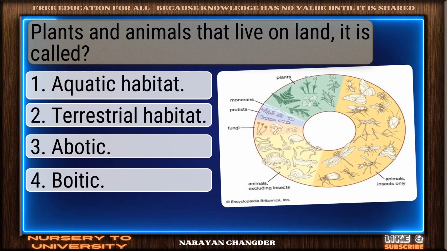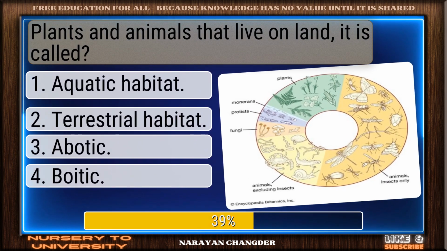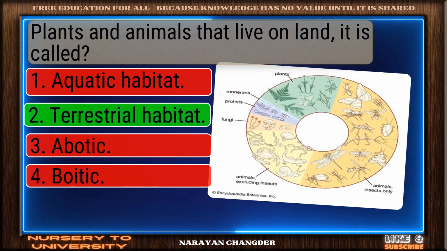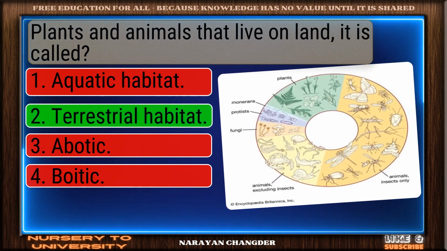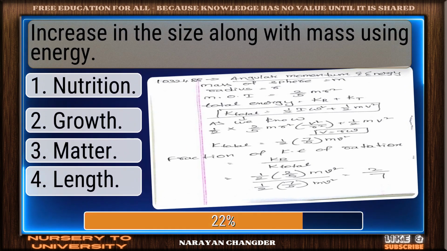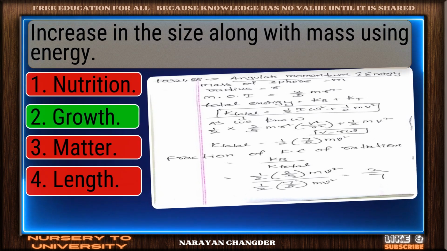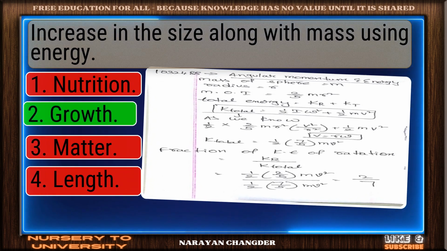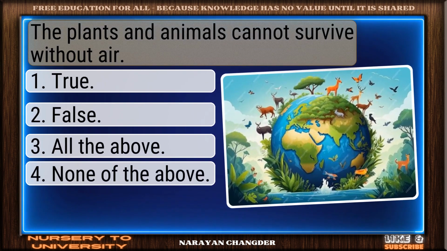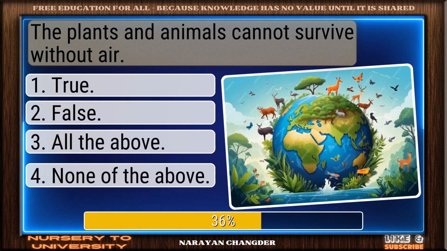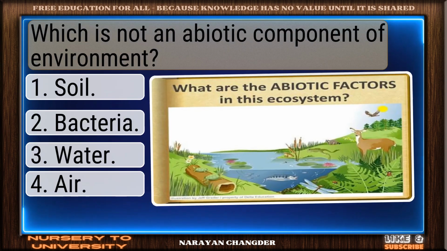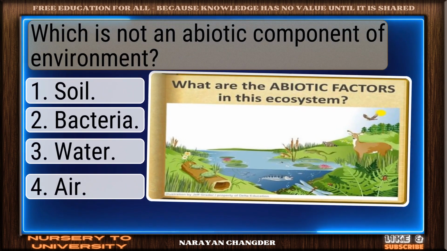Plants and animals that live on land are called dash. Great thinking. Terrestrial habitat is the right choice. Increase in the size along with mass using energy is called dash. Correct response. Growth is the most accurate answer. The plants and animals cannot survive without air. Valid point. True is the answer, which is not an abiotic component of environment.